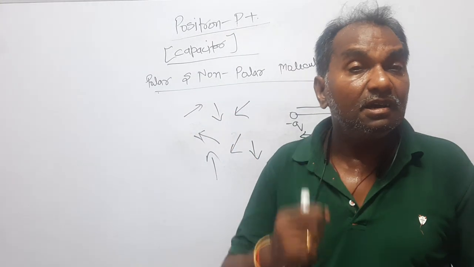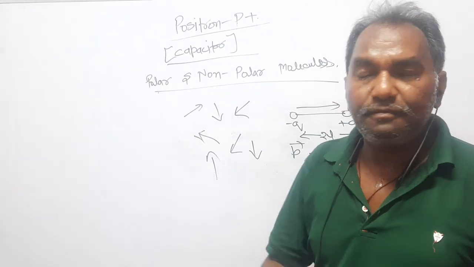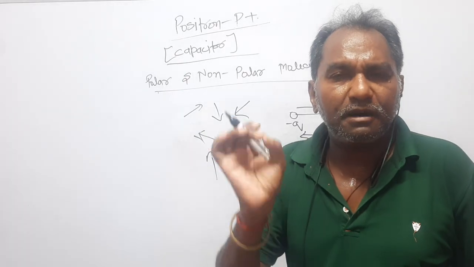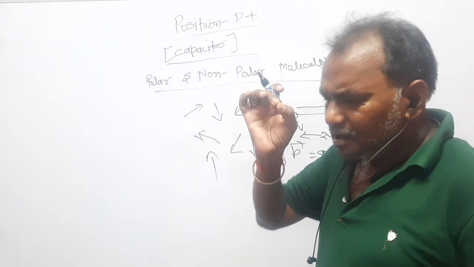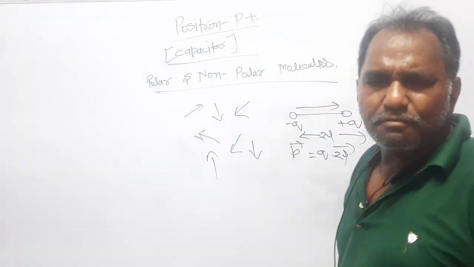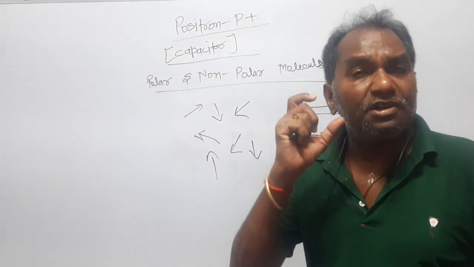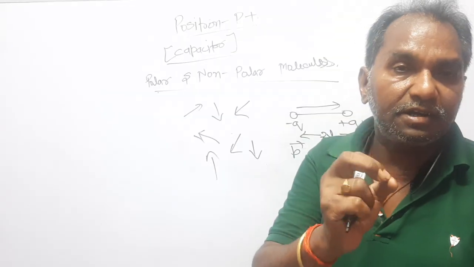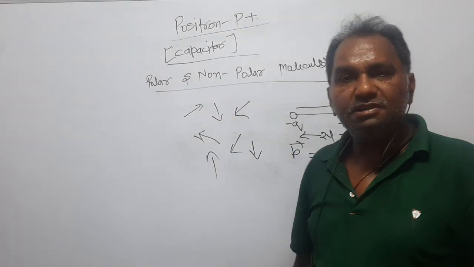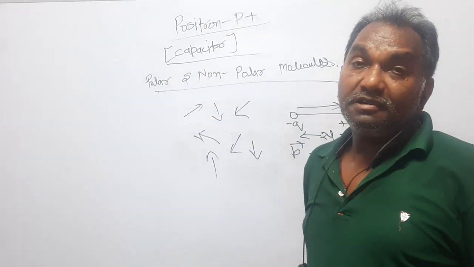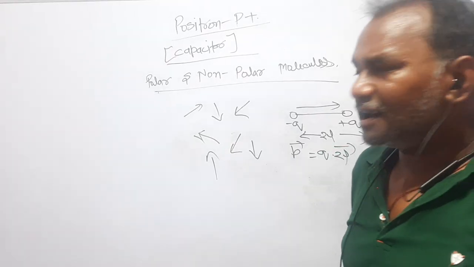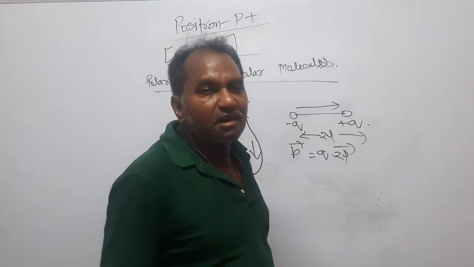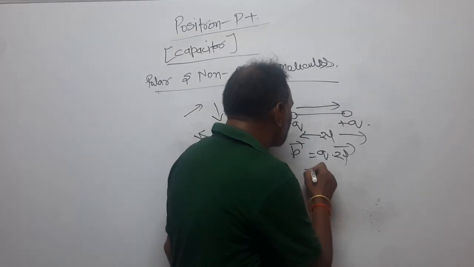It means that in the absence of electric field, every individual molecule has a permanent dipole moment. Even then, their net dipole moment will be zero, because in the absence of electric field, these dipoles are distributed randomly. But in the presence of electric field, what happens? If a dipole is kept in an external electric field, then there is a torque acting.